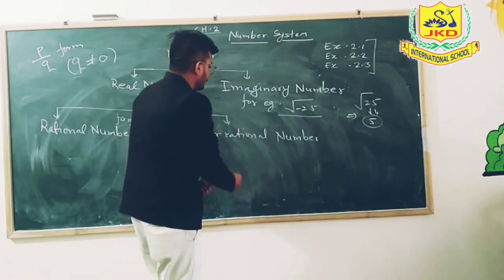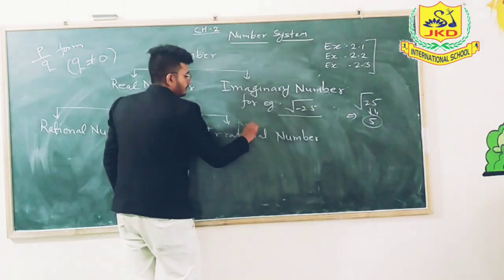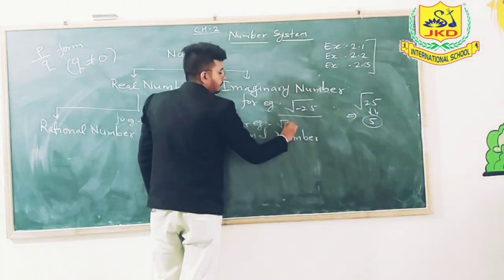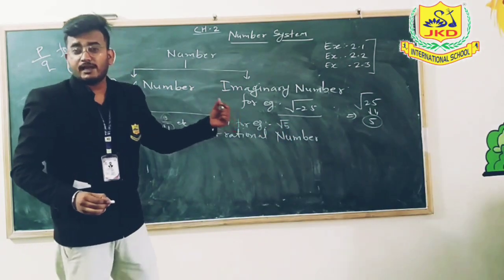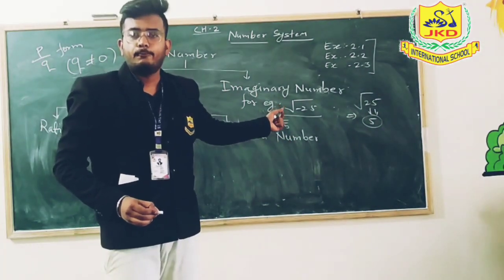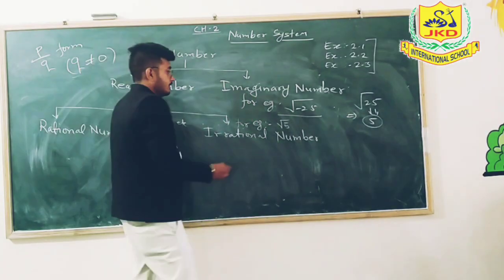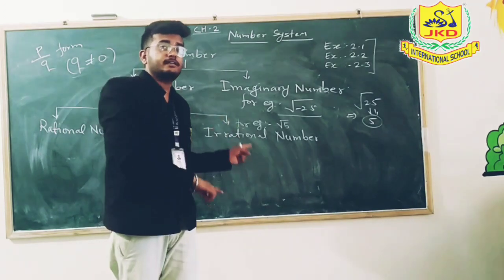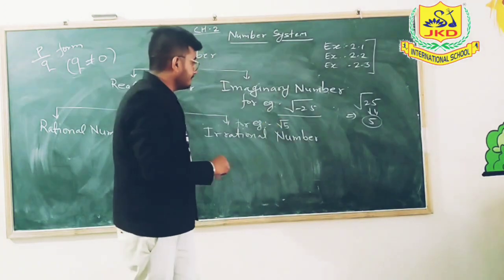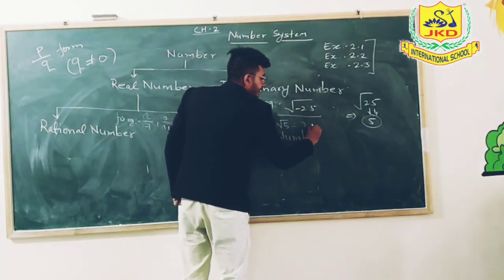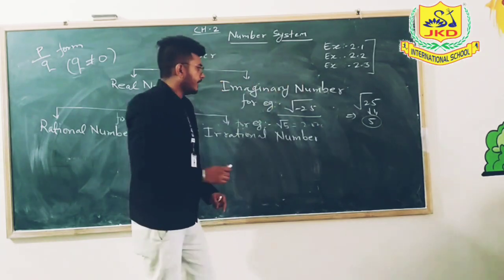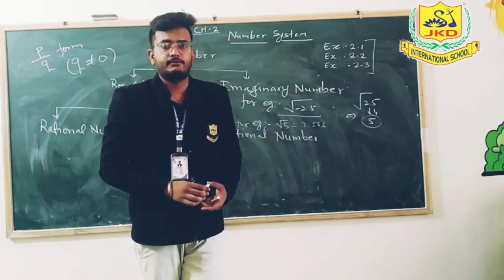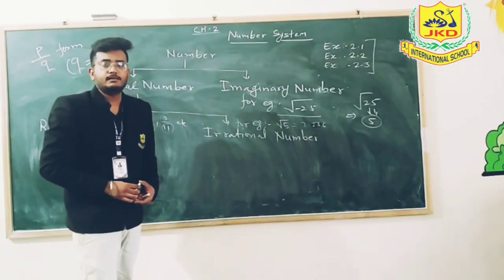Now for an example of irrational number, for example root 5. There is no exact value of root 5, because there is no exact square root of 5. If we find the square root of 5, then we will get 2.236 in decimal expansion.